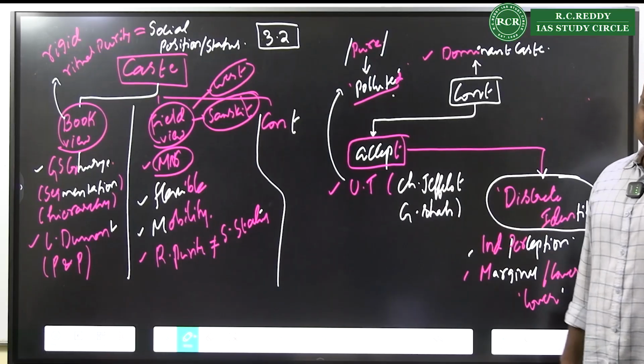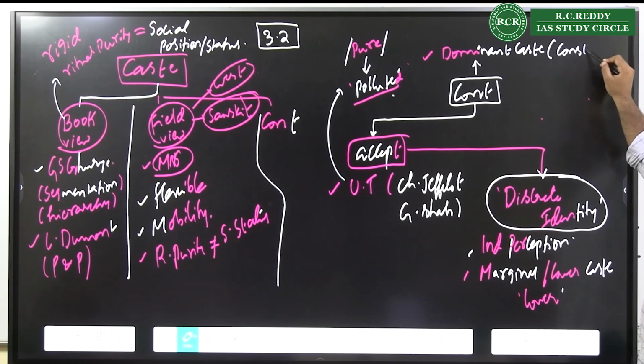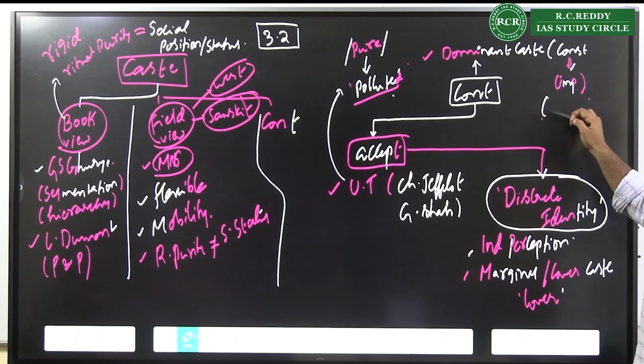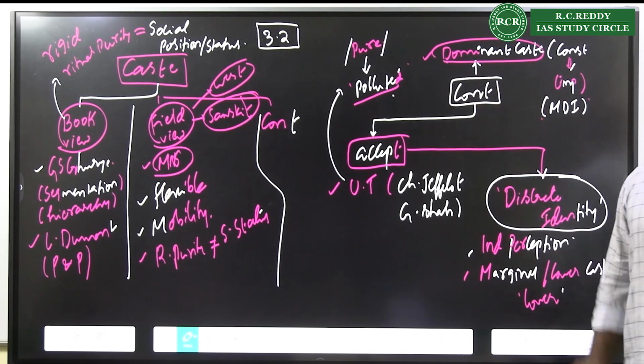But today, because of certain constitutional measures, an individual who has employment, or who is part of the modern democratic institutions, is perceived to be the dominant caste.